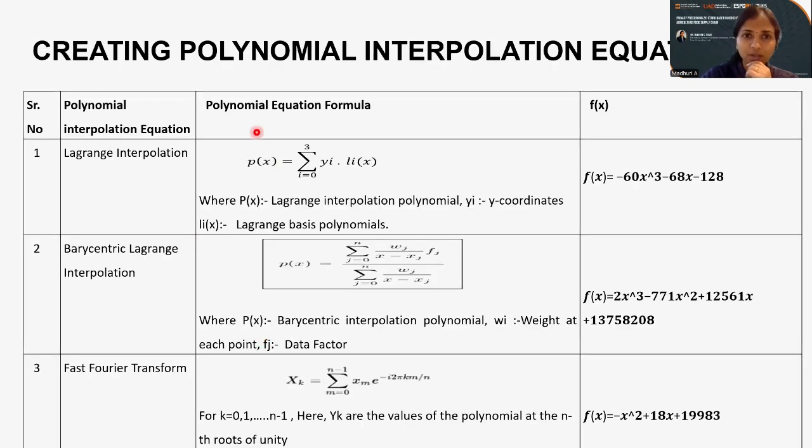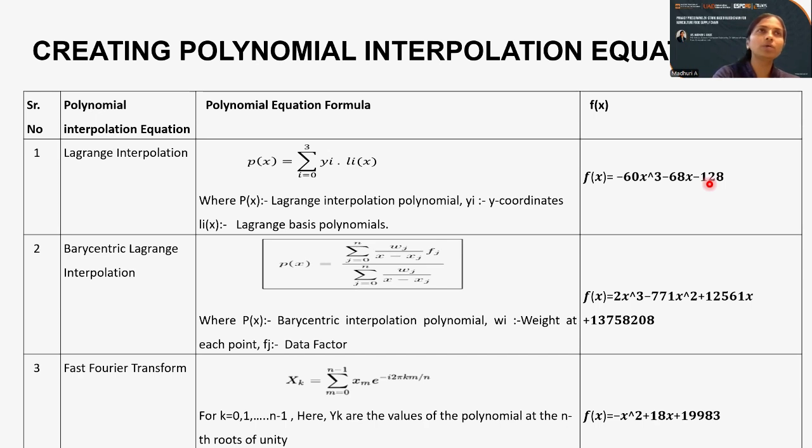So this column represents the polynomial interpolation equation column. These are the names of the different interpolations, and these are the formulas of the polynomial equations. And I got these f of x values for the different interpolations. For example, I will read one of them, the Lagrange interpolation, which I said is the default interpolation used by the ZK-SNARK protocol. So f of x is equal to minus 60x raised to 3 minus 68x minus 128.